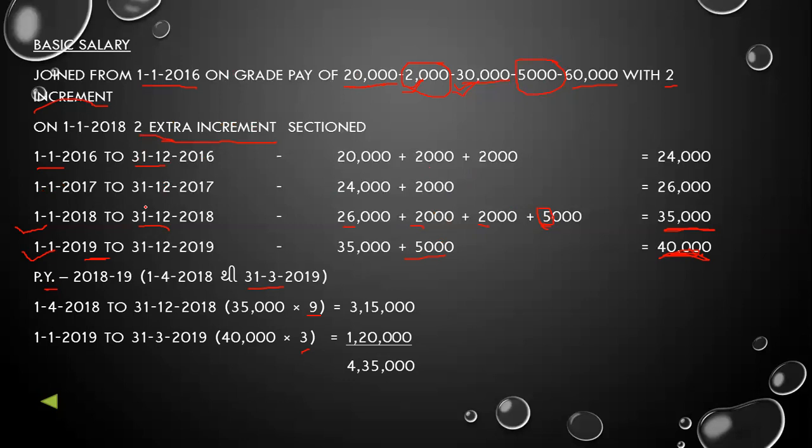We also have to be very careful about the dates given. Then we have to convert the dates to the previous year's dates. We have to find out how many months of the year we are taking the salary, and which year's salary will be considered. This also will be mentioned.